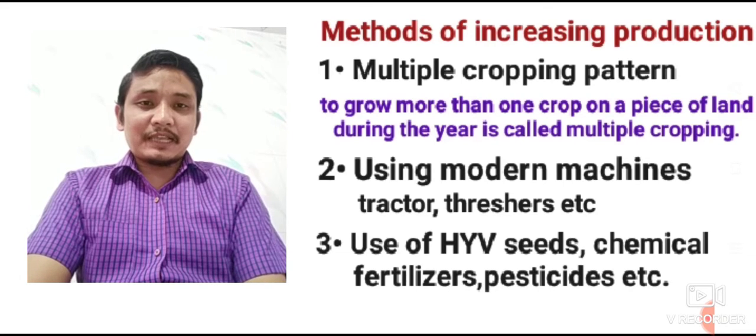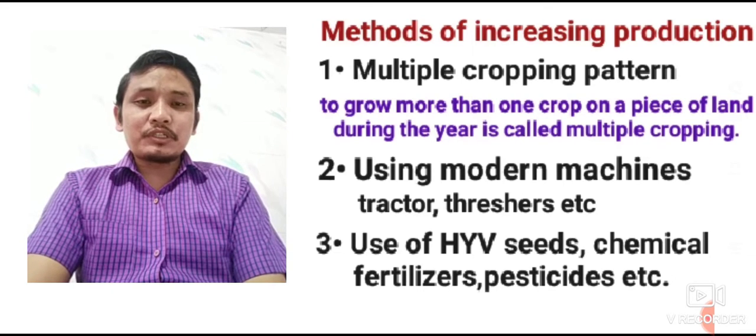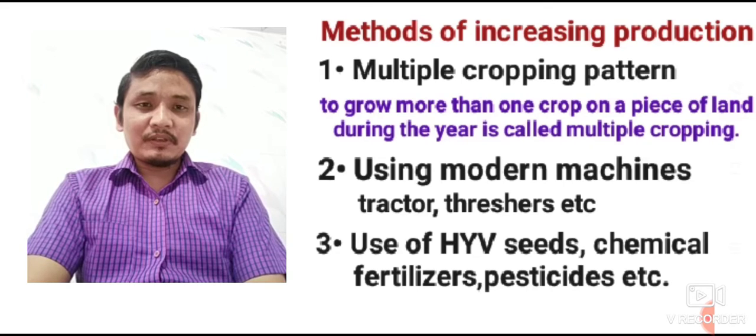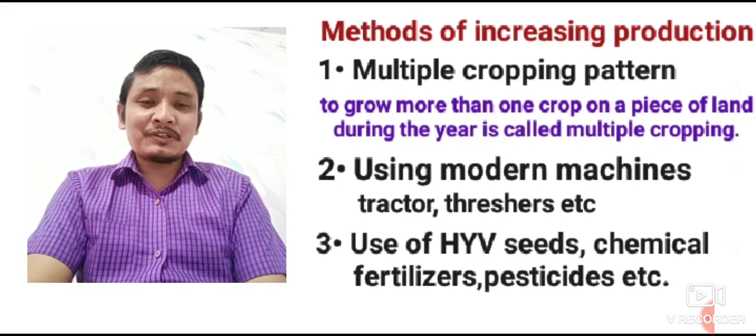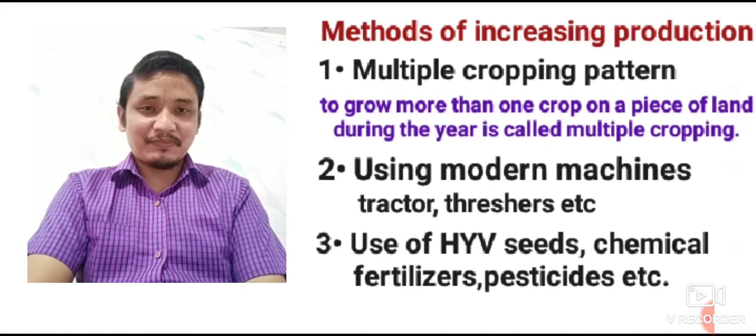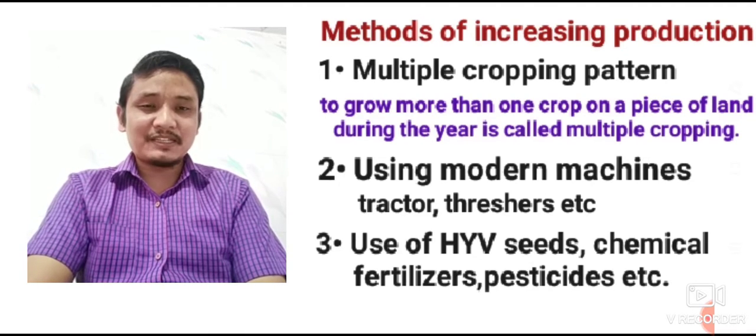So first of all, methods of increasing production. A question might arise like this: what are the methods of increasing production, whether in Palampur or in any part of the world? You remember Palampur, which is mentioned in the chapter. That is not any real village, but an imaginary village, also called a hypothetical village. That means a Kalpanic village.